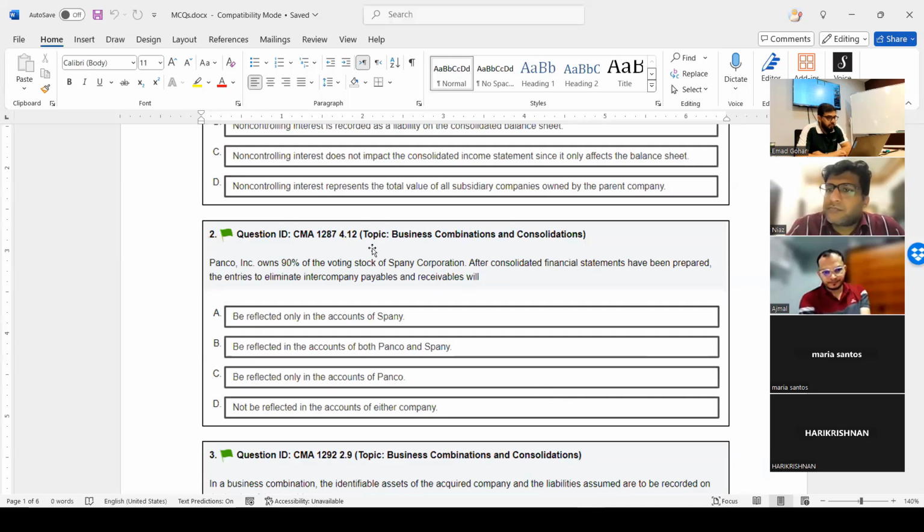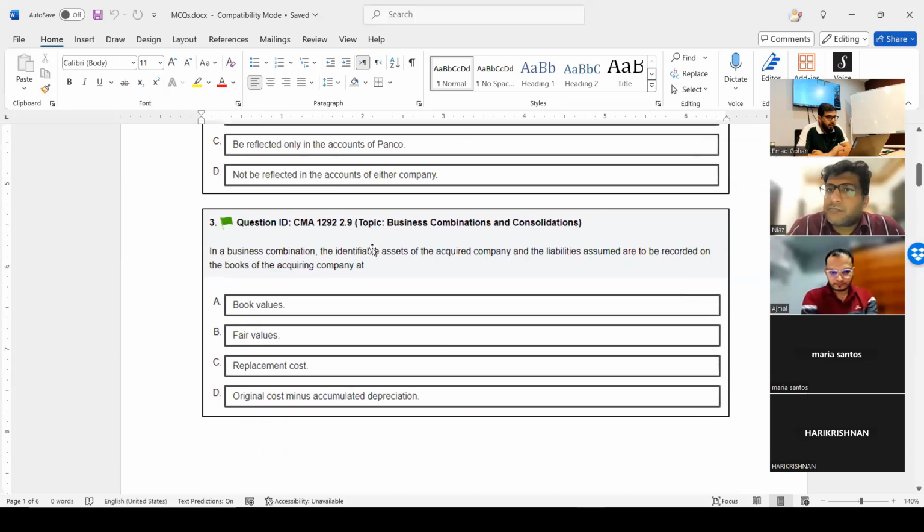Question number 3. In a business combination, the identifiable assets of the acquired company, acquired company means B in our examples, and the liabilities assumed are to be recorded on the books of the acquiring company, acquiring company means A in our example. At what?